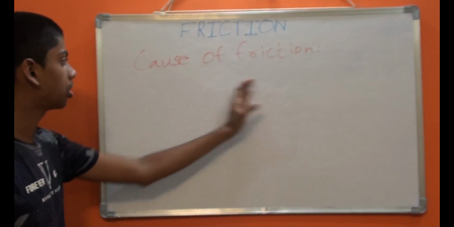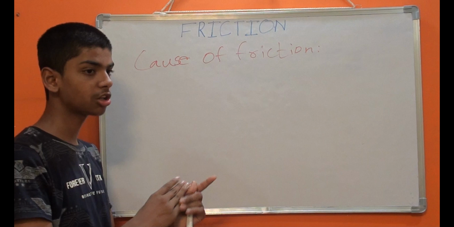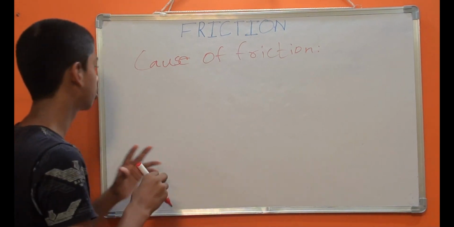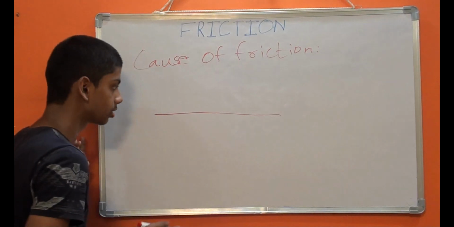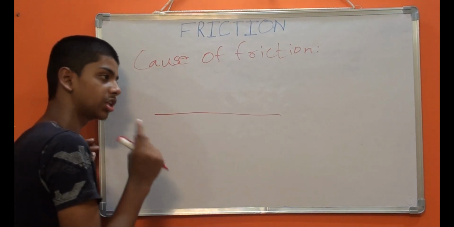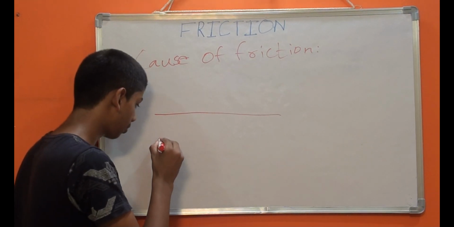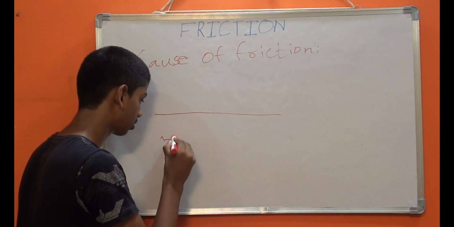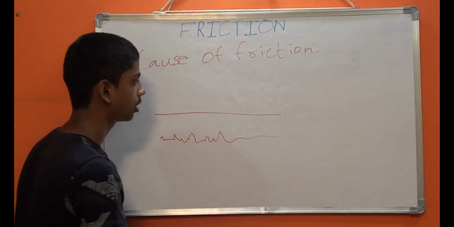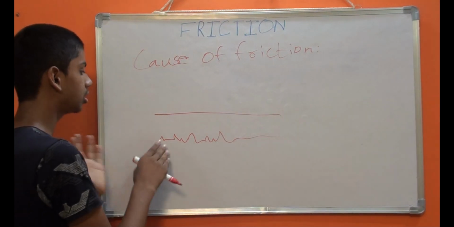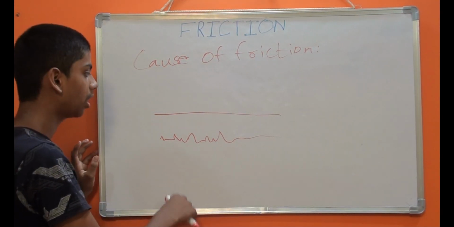Friends, now let's see the cause of friction. Some objects on earth appear to be very smooth. We think that a table would be like this. But if you see through a microscope, it would be some like this. Uneven. With so many hills and valleys. You feel that this is smooth, but it is not.